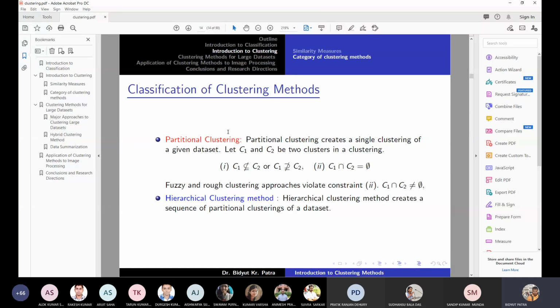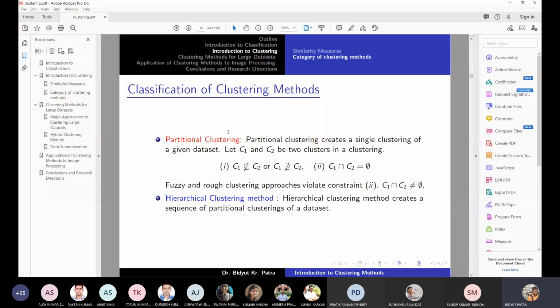These clustering algorithms have over time been divided from different angles. One major angle is partitional clustering, another is hierarchical clustering. One major angle is how many partitions a clustering algorithm produces. Please note that a clustering is nothing but a partition.